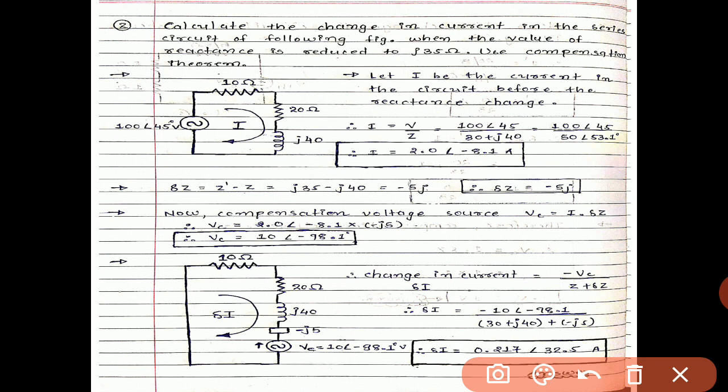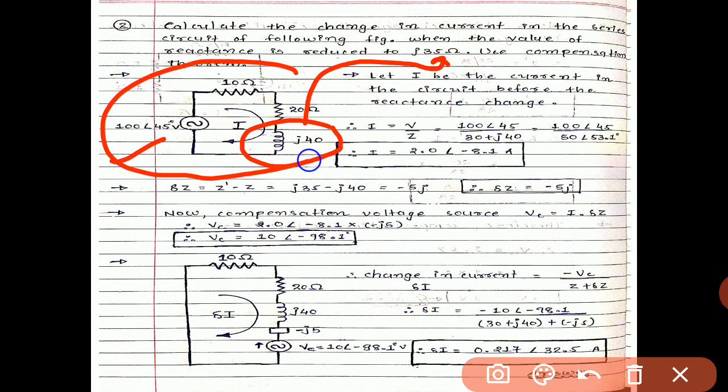Initially, in the first case, I flows through the circuit. Here the change is made: instead of j40, j35 takes place in the second case. So first of all, we have to find the value of I from the main figure.